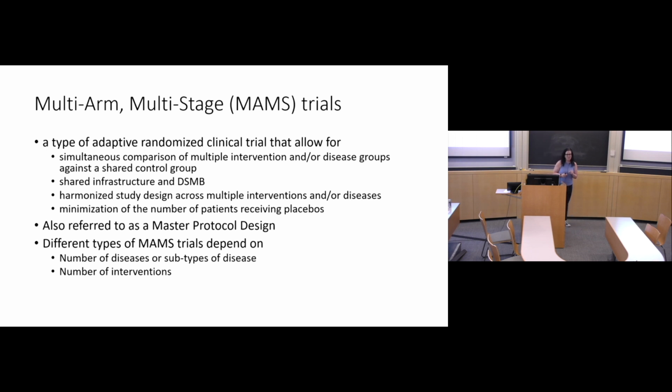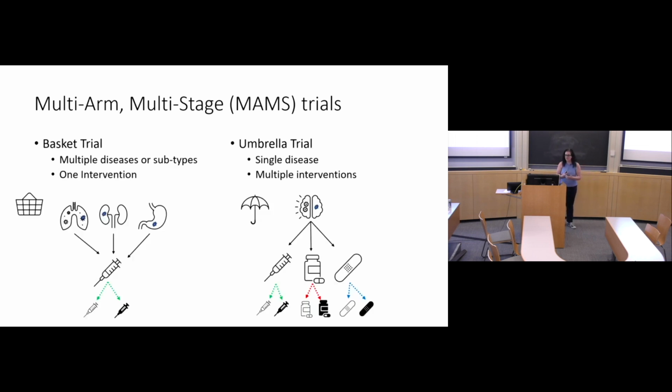There are different types, and what they're called depends on how many diseases or how many interventions. So I'll just give you the language. A basket trial is usually defined by multiple diseases or multiple subtypes of a certain disease, all going into a single intervention, with patients then randomized to drug or placebo. These might be multiple different types of cancers that all have the same genetic mutation. That is a very classical way to think about a basket trial.